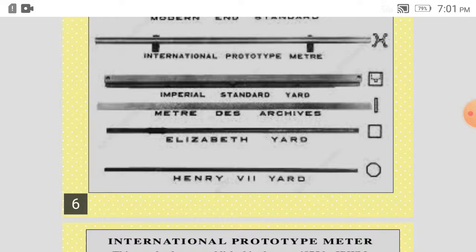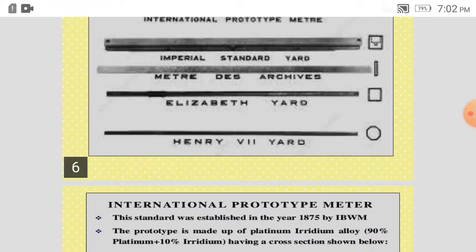It is square in shape, cross section wise. 1 yard. How much is 1 yard? It is made up of platinum and it is preserved somewhere. Then the Elizabeth yard is there. Then the Henry VII yard is there, which is octagonal in shape. So this type of standards are set and they are preserved to be referred as standard across the world, and it is made up of such alloy, say platinum and iridium alloy, where the oxidation is not possible,